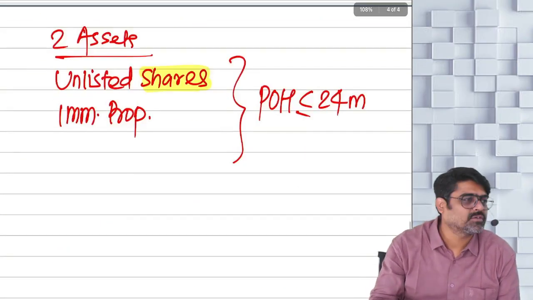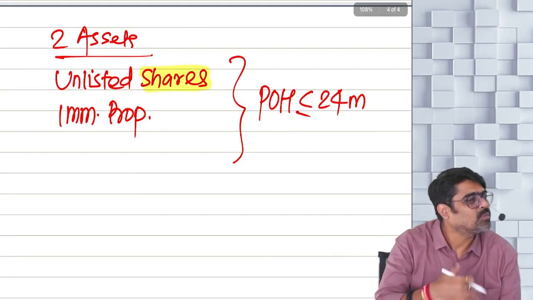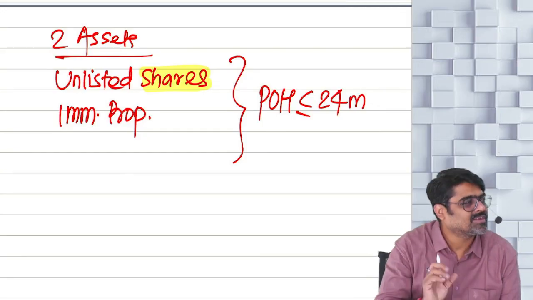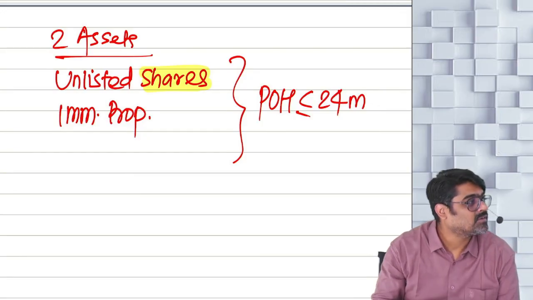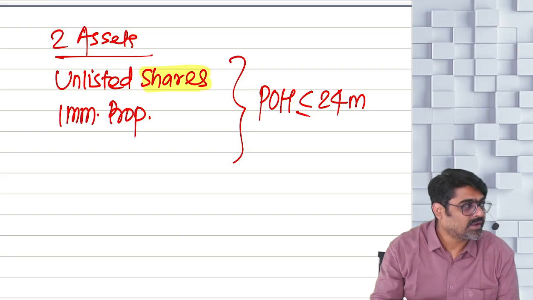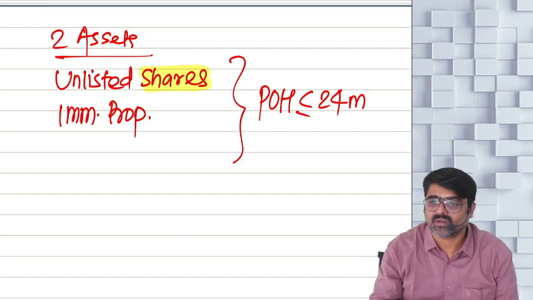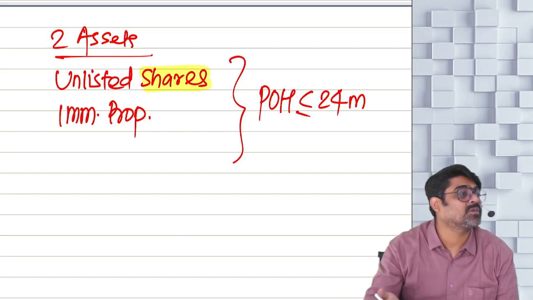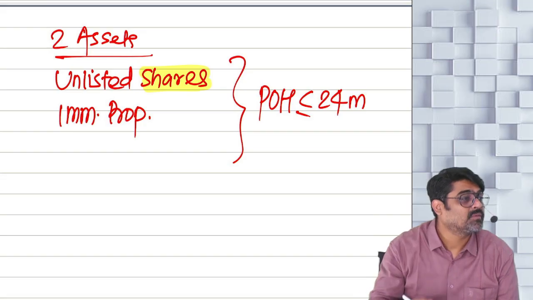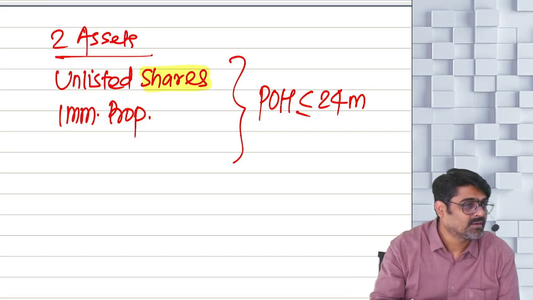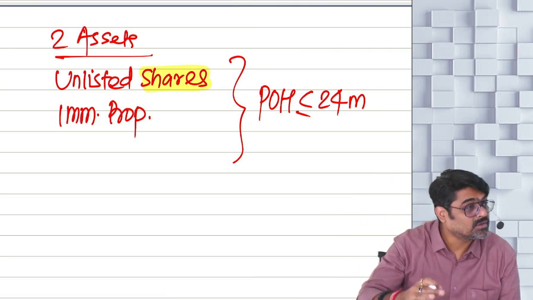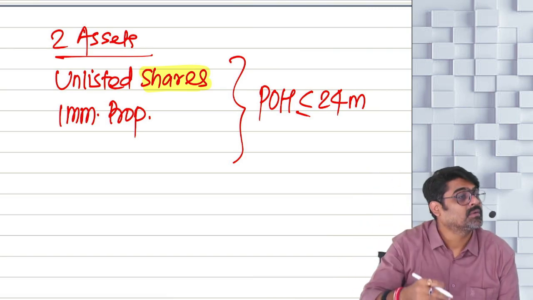For these 2 assets, now see how much confusion. Some assets you will check 12 months, some assets you will check 24 months, and for the remaining assets you will check 36 months. Yes or no? Some assets become long term soon. Some assets become long term very late: you have to hold them for 36 months, then they will become long term.